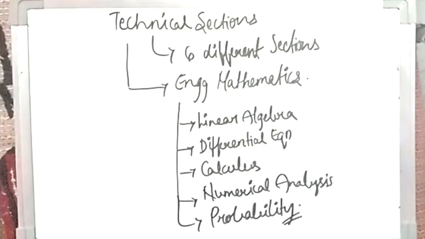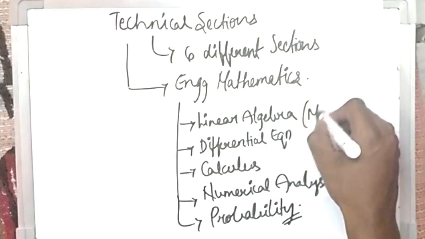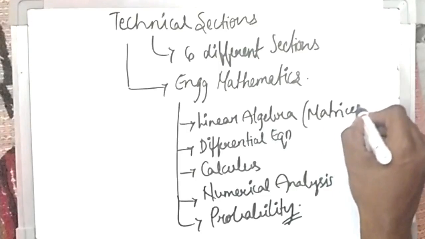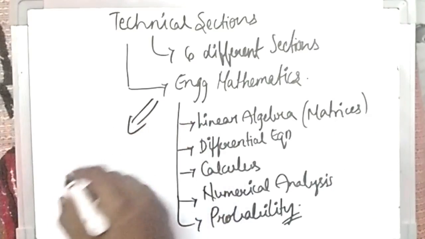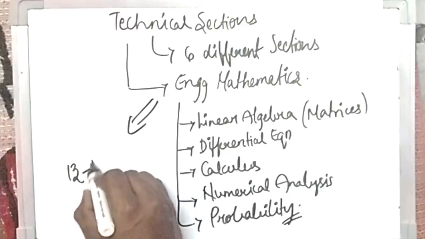So these are the different sections. Linear algebra is nothing but matrices. Engineering mathematics usually consists of about 13 to 15 marks.